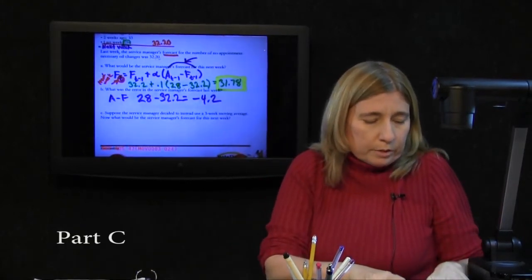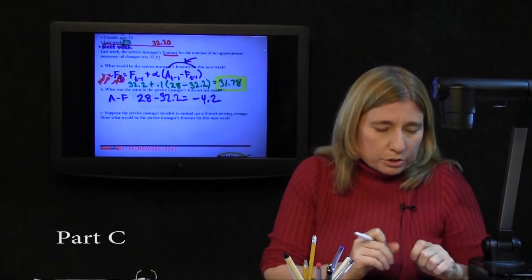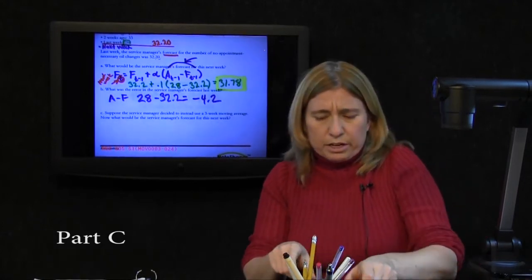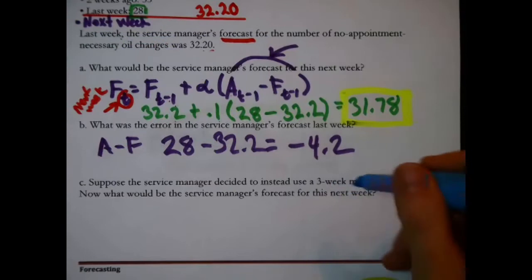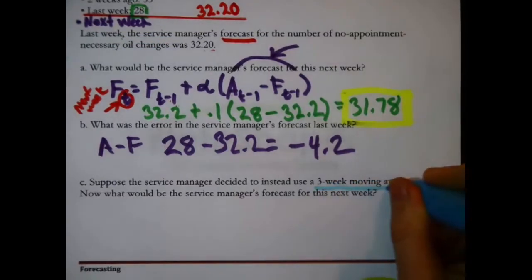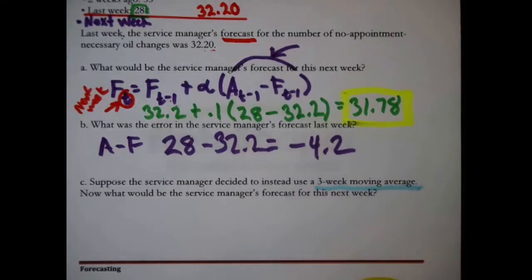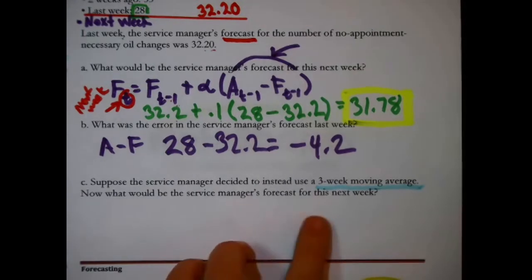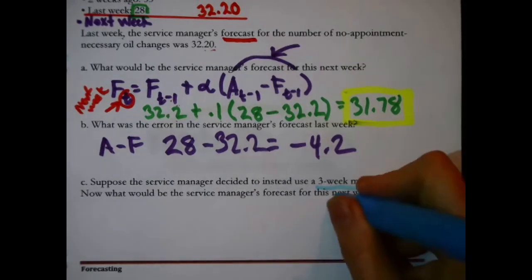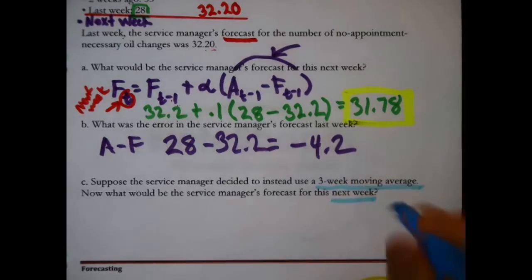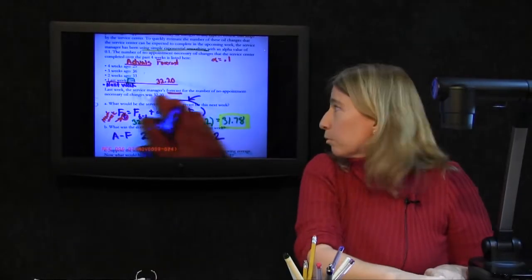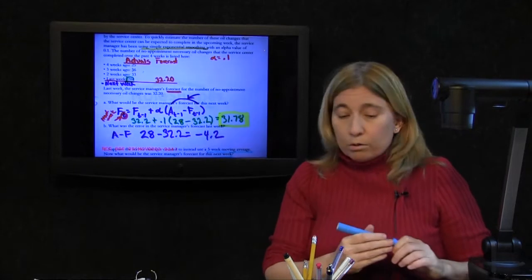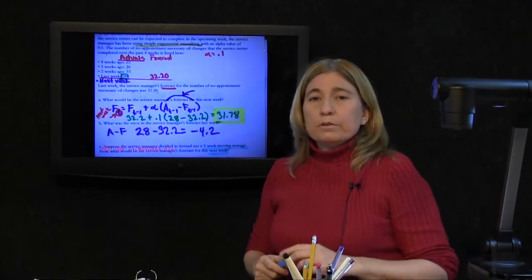Now C. Suppose the service manager decided to use a 3-week moving average. Okay, so we're throwing out exponential smoothing. Now what would be the service manager's forecast for, again, we're talking about next week? We're talking about the new bottom row on this list. Okay, a 3-week moving average.